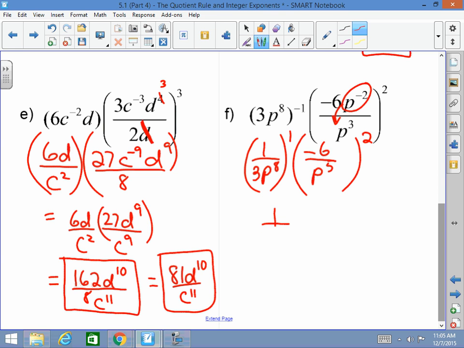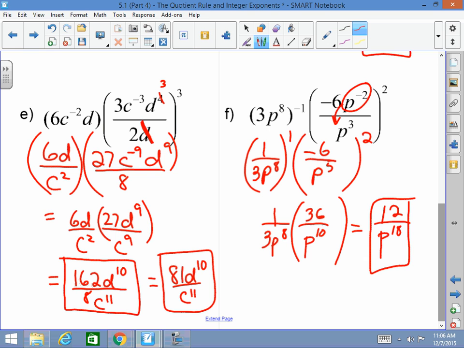So I have 1 over 3p to the 8th times negative 6 squared, which is 36, over p to the 5th squared, which is p to the 10th. Now 36 divided by 3 is 12. P to the 8th times p to the 10th is p to the 18th. And ding dong, the witch is gone.